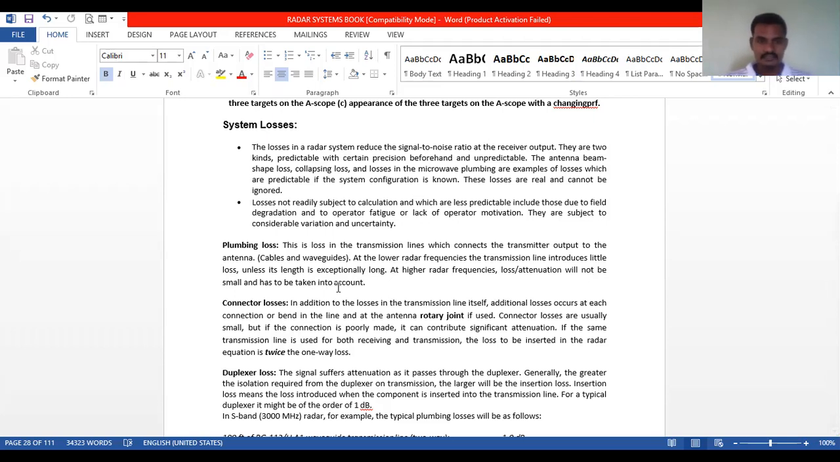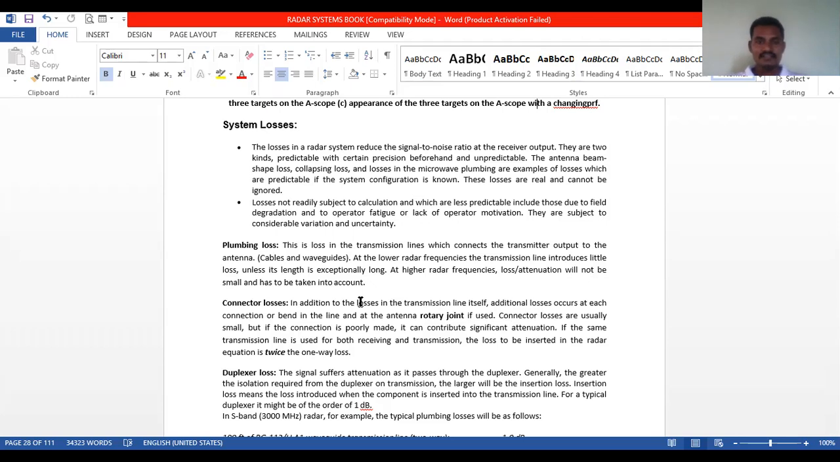Next, connector losses. What is meant by connector losses? In addition to the losses in the transmission lines themselves, additional losses occur at each connection or bend in the line and at the antenna rotary joint, if used. So connector losses occur mainly at the connections.